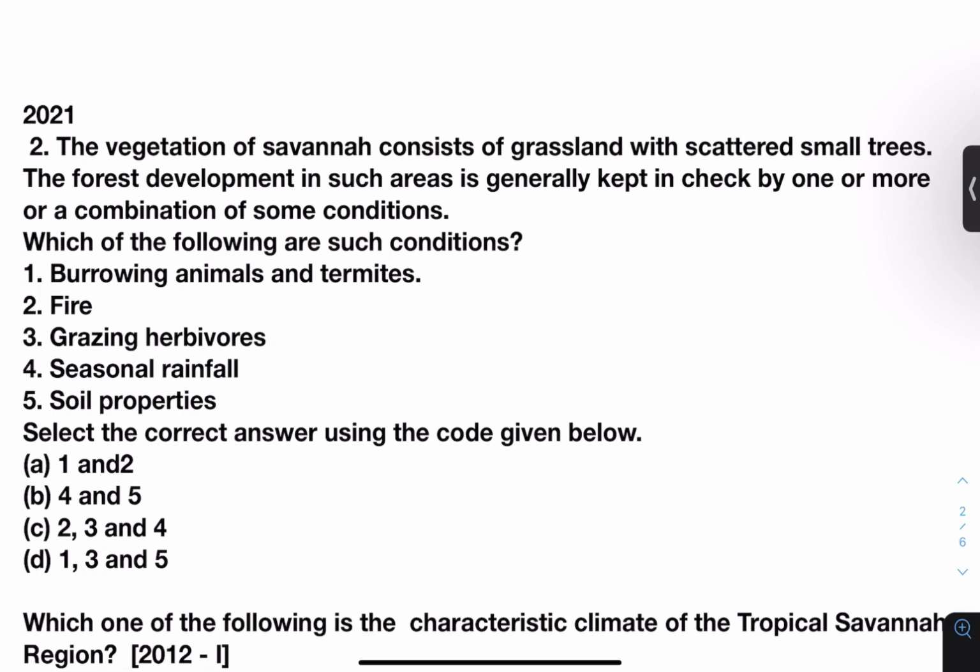Next question. The vegetation of savanna consists of grassland with scattered small trees. The forest development in such areas is generally kept in check by one or more or a combination of some conditions. Which of the following are such conditions? Burrowing animals and termites, fire, grazing herbivores, seasonal rainfall, soil properties. Select the correct answers using the code given below.